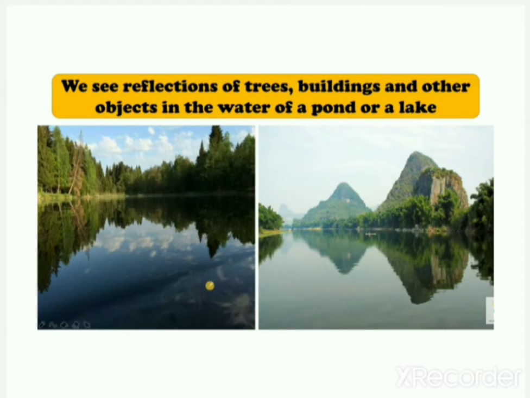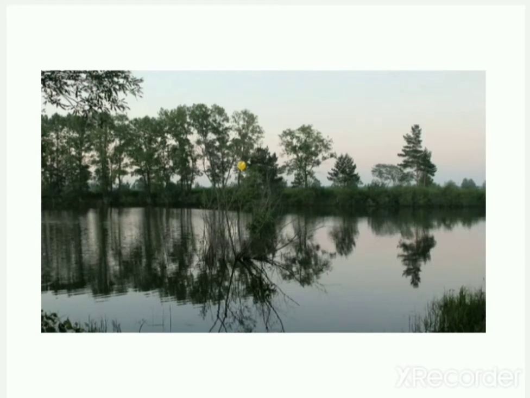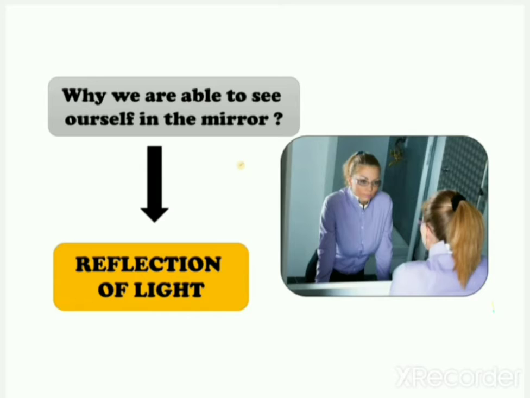Also we see reflections of trees, buildings and other objects in the water of a pond or a lake, or we can say the calm water of a pond or lake. You can see the clear image of trees or plants in the calm water. So why are we able to see ourselves in the mirror? It is due to reflection of light.